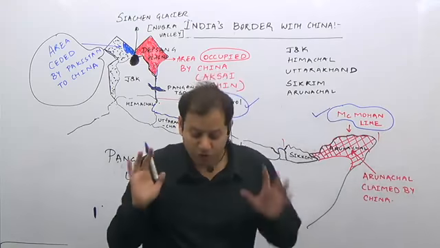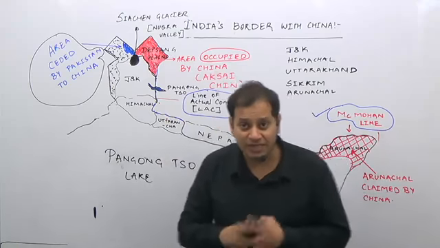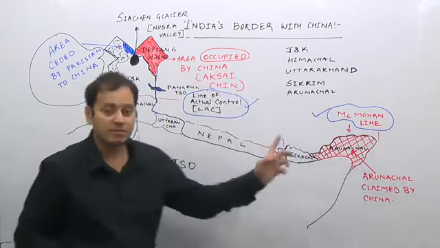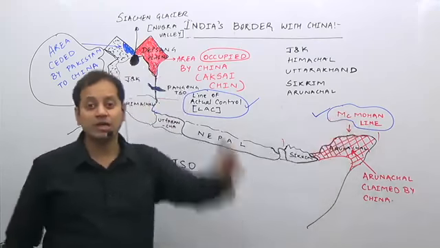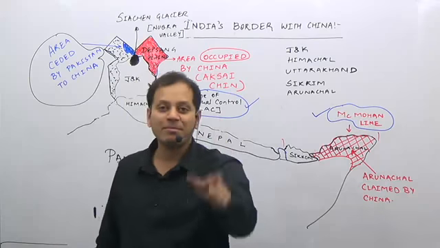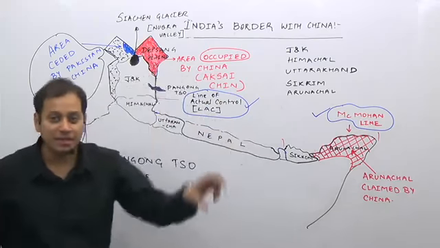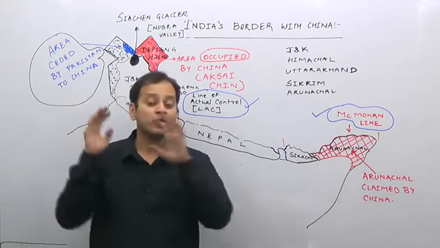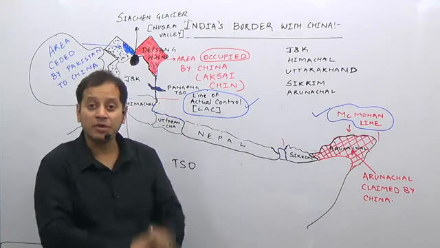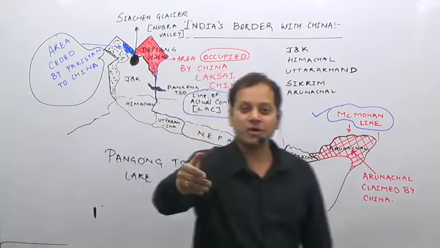So don't have a misconception that the entire China-India boundary is known as the McMahon line. No, only the eastern boundary here is known as the McMahon line. So which boundary is known as the McMahon line? The eastern boundary surrounding the state of Arunachal is the McMahon line. The western boundary is the line of actual control. So this is what India's boundary with China is. Now what is the recent issue you should focus on?